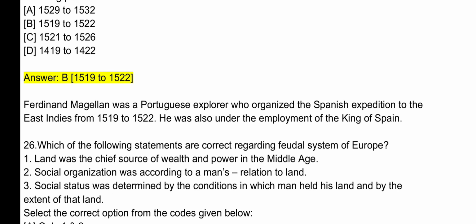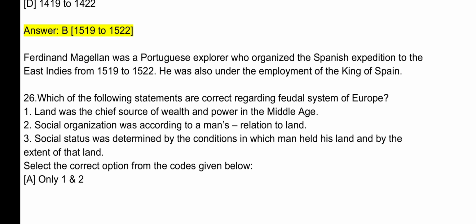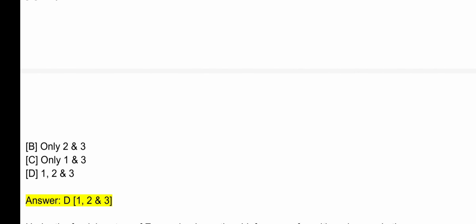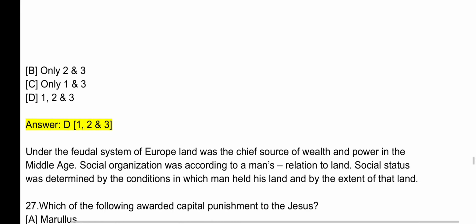Question number 26. Which of the following statements are correct regarding feudal system of Europe? Select the correct option from the codes given below. The correct answer is D. 1, 2 and 3. Under the feudal system of Europe, land was the chief source of wealth and power in the Middle Age. Social organization was according to a man's relation to land. Social status was determined by the conditions in which man held his land and by the extent of that land.